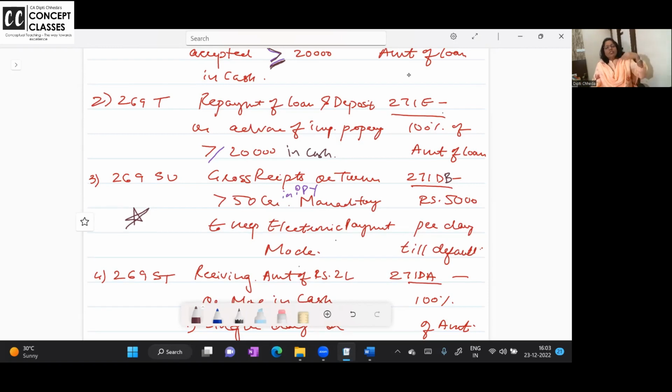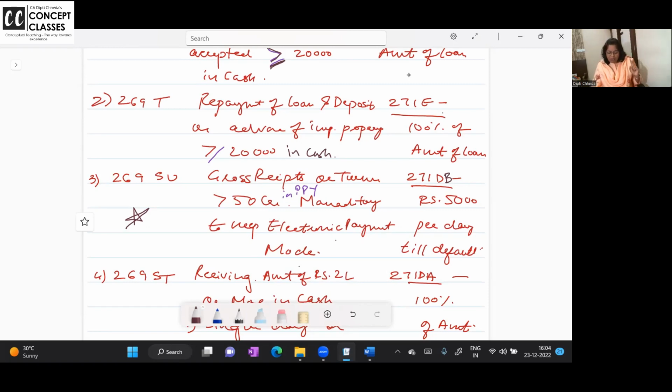You are having such a huge turnover of 50 crores and above in the last year, and you cannot say that cards are not accepted. Sorry, this is not accepted. So you need to have all the electronic modes of payment. You need to accept from people RTGS, cheque, and all the other modes.